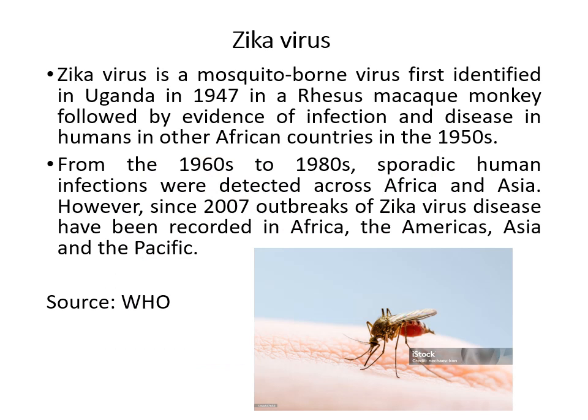Zika virus is a mosquito-borne virus first identified in Uganda in 1947 in a rhesus macaque monkey, followed by evidence of infection and disease in humans in other African countries in the 1950s. That means it was first discovered in the rhesus monkey, but slowly the infection spread from monkey to human beings.